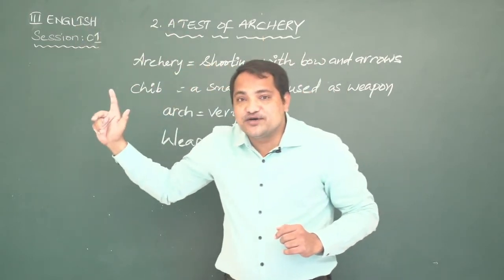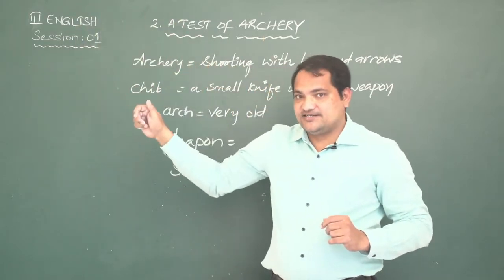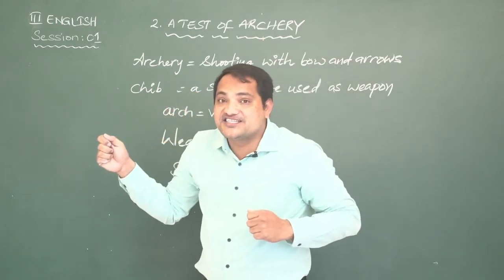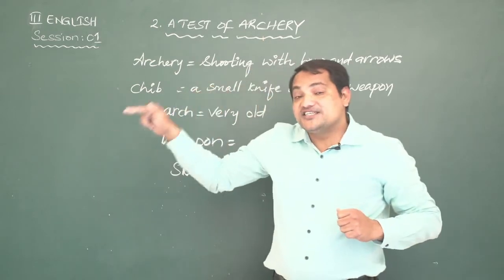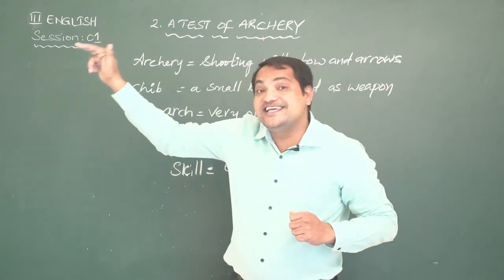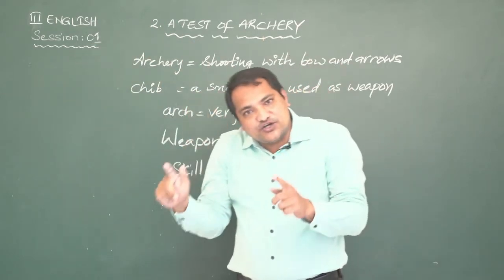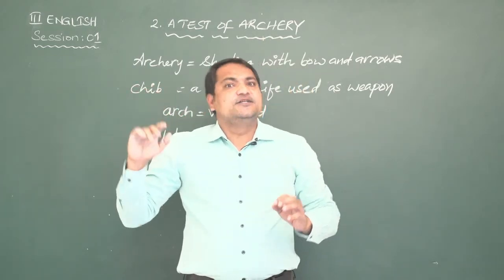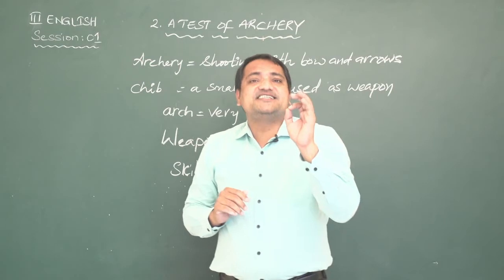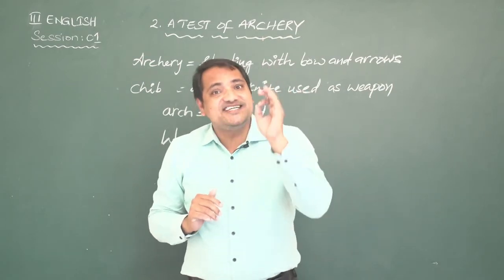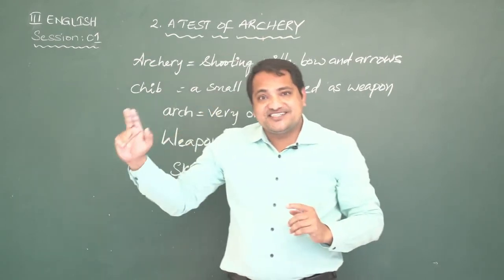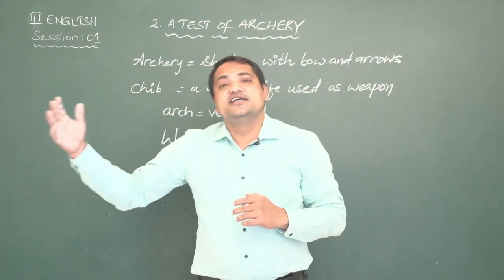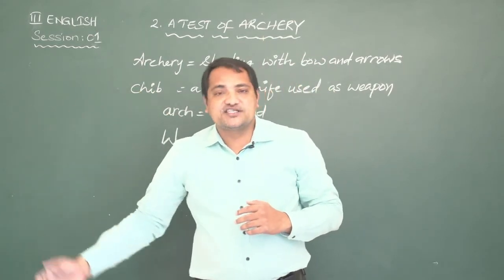Who was the first one to come? Yudhishthir. When Yudhishthir was about to shoot, what did Dronacharya ask? Dronacharya asked what all he can see. This question is asked to all his Pandava princes. So when the Pandava princes were asked what is it that they see, then Yudhishthir said that he can see his teacher, his brothers, his bird and the blue sky.